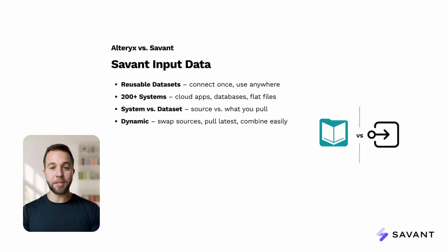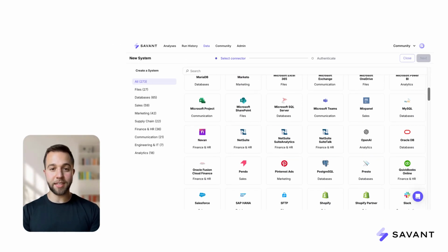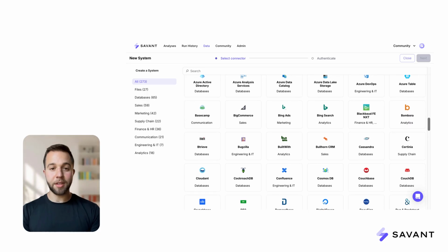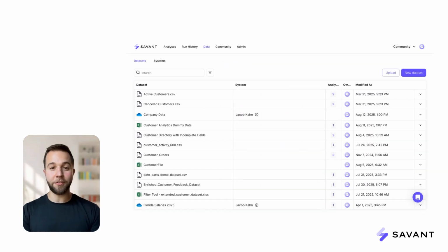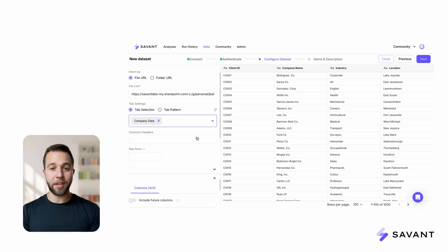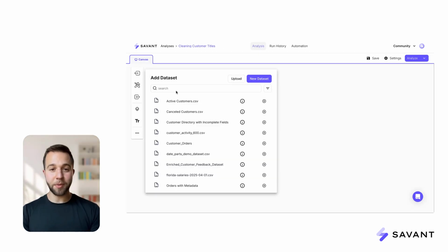In Savant, input is handled through reusable datasets. You start by connecting to a system. This is your source, like Snowflake, Salesforce, Excel, or any of our 200 plus supported systems. Then you create a dataset which defines what you're pulling from that system, a specific table, sheet, view, or query. Once a dataset is configured, you can add it to any analysis and start building right away.